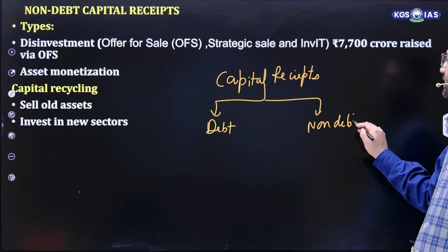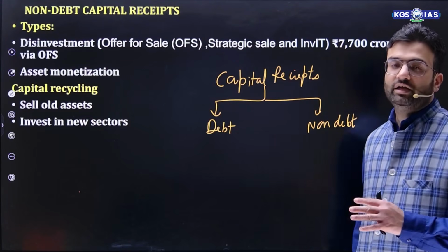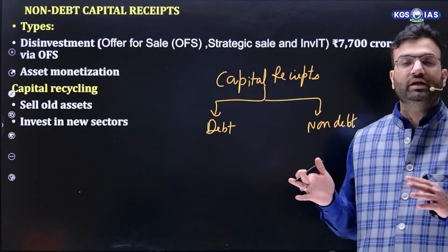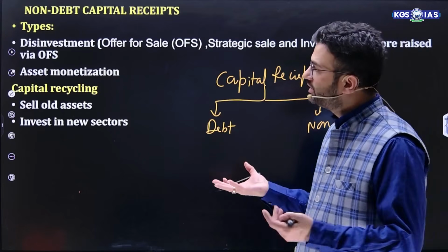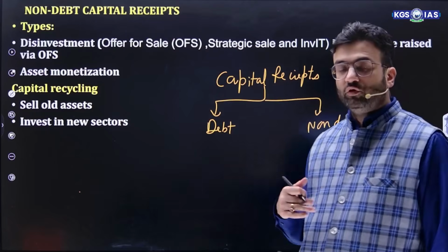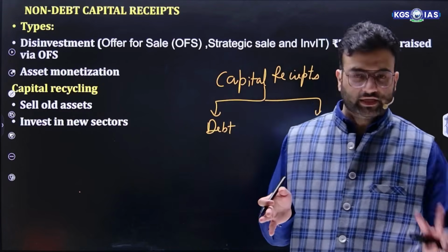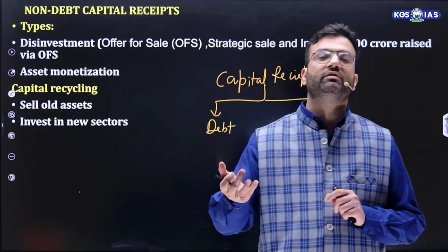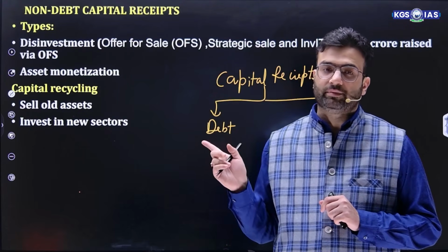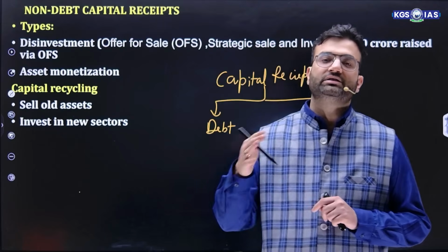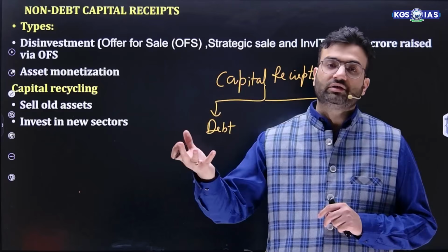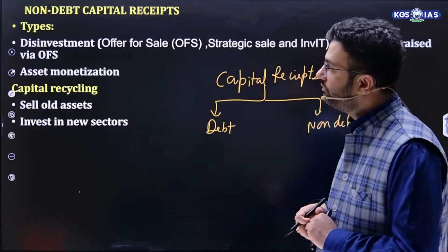What is the meaning of non-debt creating capital receipt? Non-debt creating capital receipt means suppose the government received money by disinvestment, for example, disinvestment through offer for sale, or through asset monetization or recovery of loan. This is what non-debt creating capital receipt is. I'll explain again. Debt creating receipt, suppose the government has taken a loan from someone. Now they have to pay back that loan. That is debt creating capital receipt. Non-debt creating capital receipt means the government has sold one of its assets, or suppose recovery of loan, they had given a loan to someone and recovered that money back. This is the meaning of non-debt capital receipt.